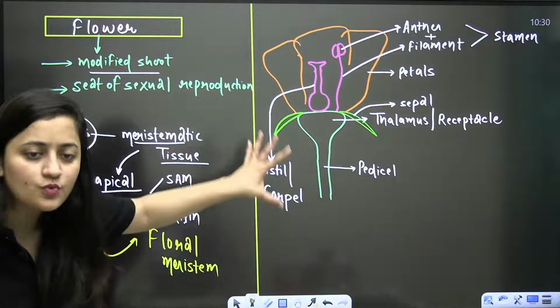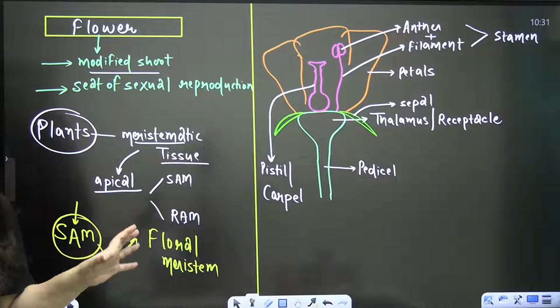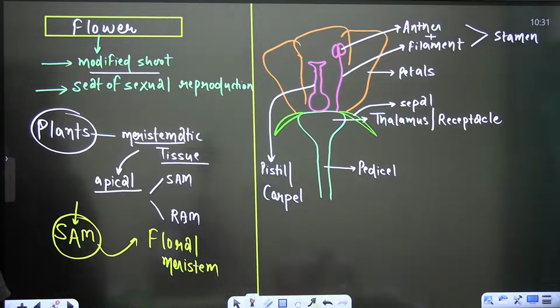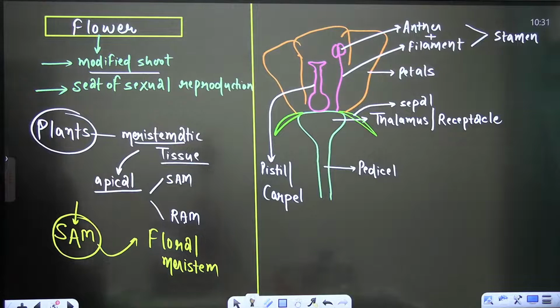Clear? This is what a flower is. A modified shoot, having these parts. Okay, it's a modified shoot and having these parts basically. Clear?